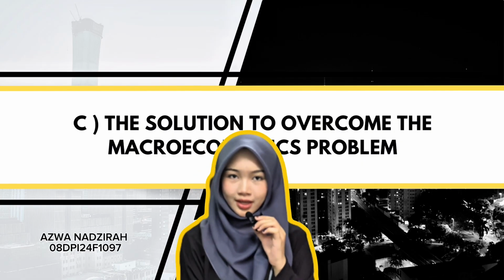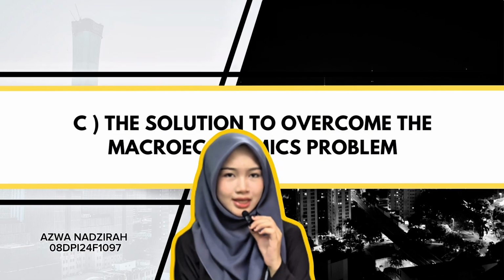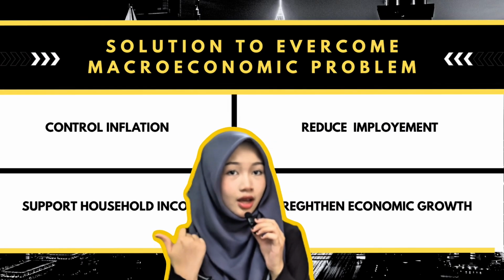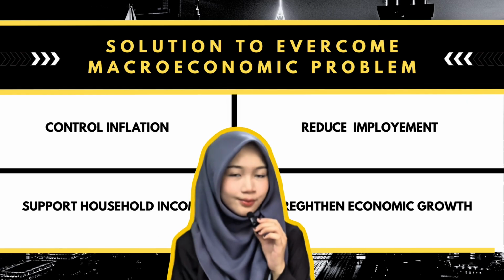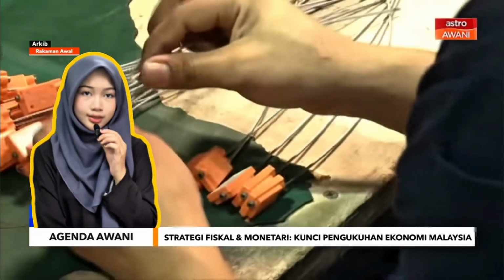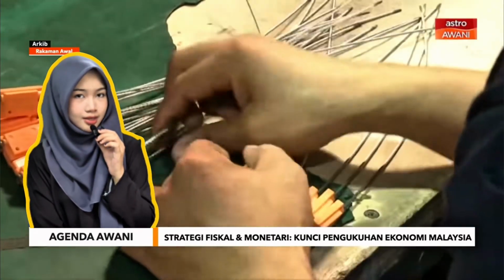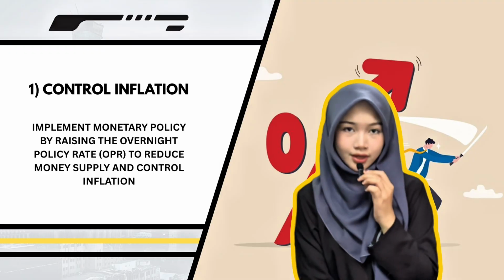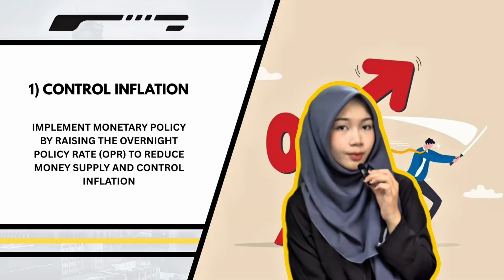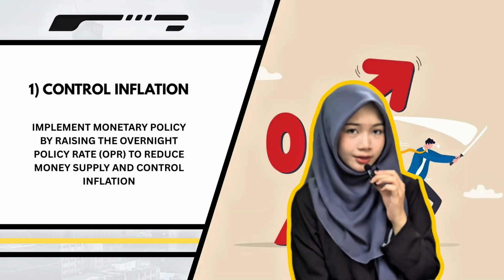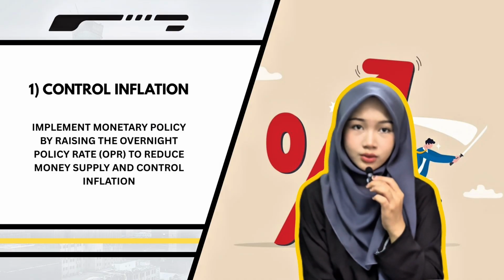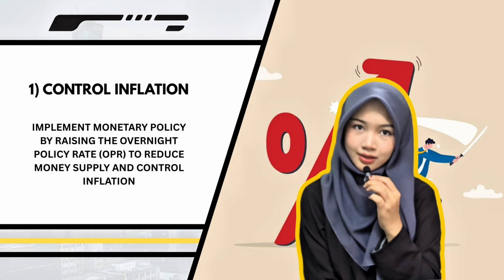Today, I will present question C, which is several solutions to overcome macroeconomic problems such as inflation, unemployment, and economic instability, based on the video that my group chose, which is Strategi Fiskal dan Monetari Kunci Pengukuhan Ekonomi Malaysia. First, to control inflation, the government can implement monetary policy by raising the overnight policy rate, or OPR. This helps reduce the money supply in the market, which can slow down spending and stabilize prices.